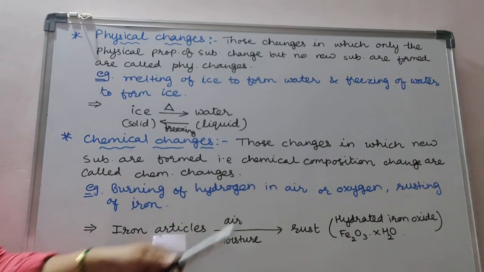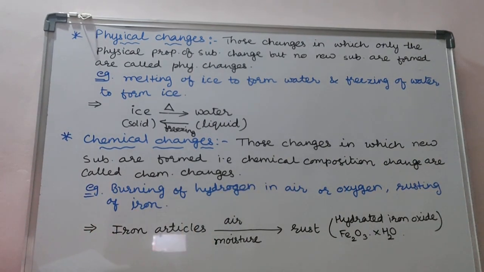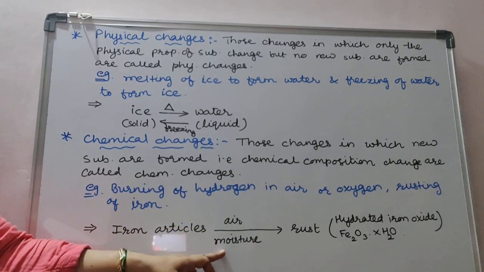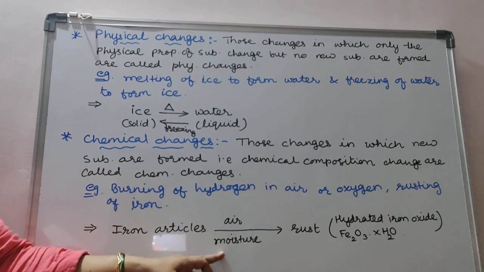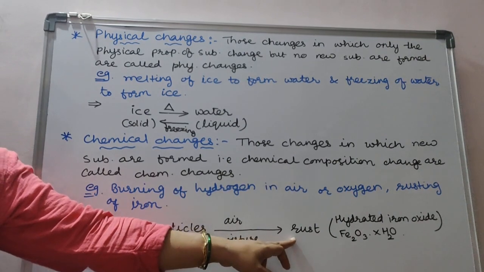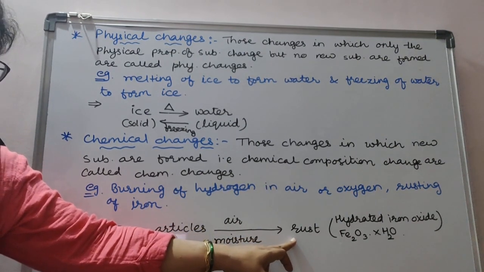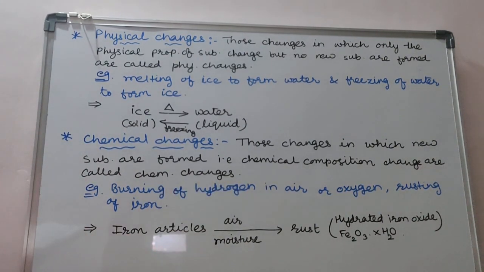Now, the second one is the rusting of iron. Here I have written the chemical reaction. An iron article, meaning any iron object or grill or anything which is made purely from iron, when it is left out in air and moisture for so many days, we can see it will rust. Okay, so let's see what the procedure is.